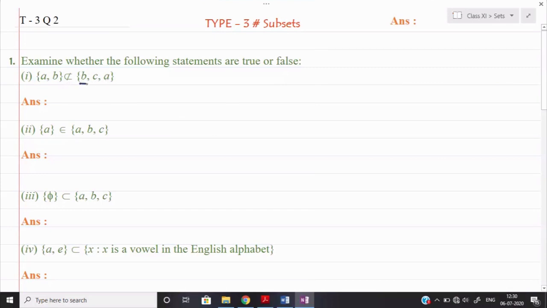Suppose that I say I have a set A = {B, C, A}, and if I write one more set here, B = {A, B}. So now tell me, can I say that B is a subset of A? Definitely, because all the elements of B are coming in A. So we can say that it will be a false statement.